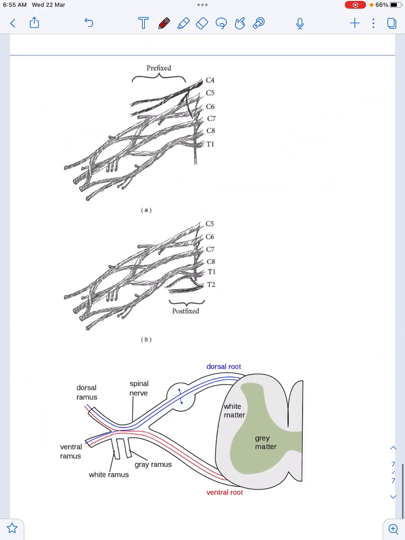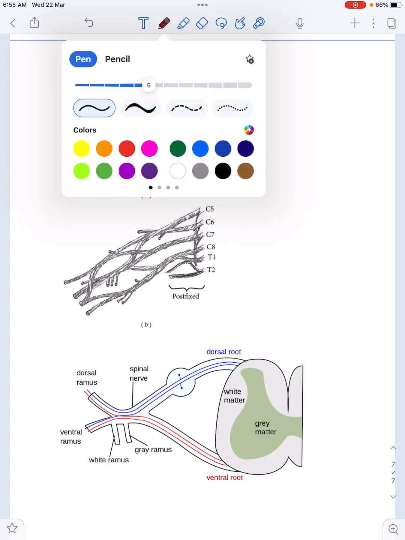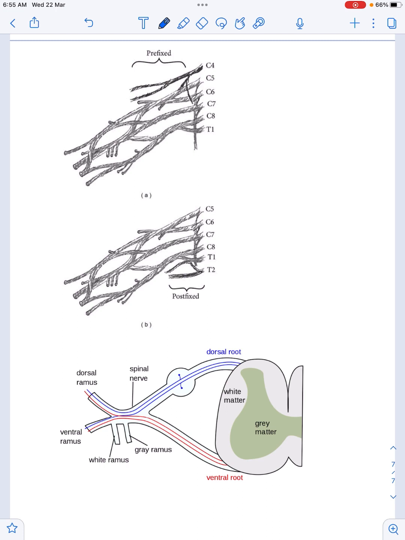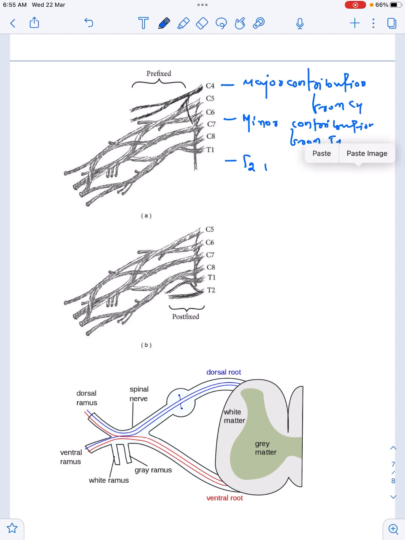Now let's go to another thing: what is prefixed brachial plexus, what is postfixed brachial plexus. Now in prefixed brachial plexus, what happens? There will be major contribution from C4, minor contribution from T1, and here T2 is absent.